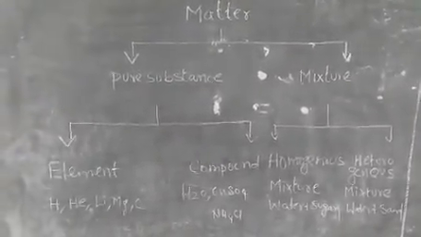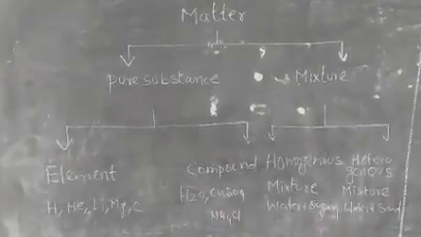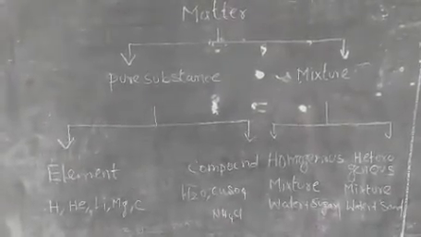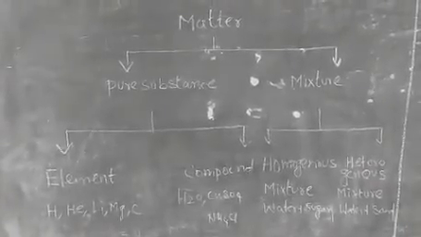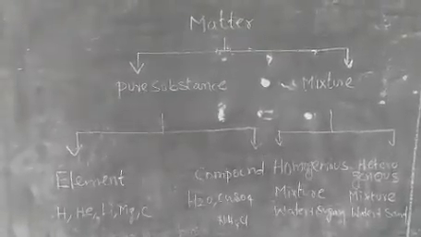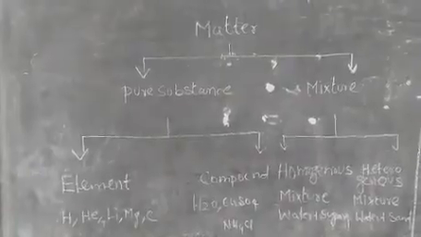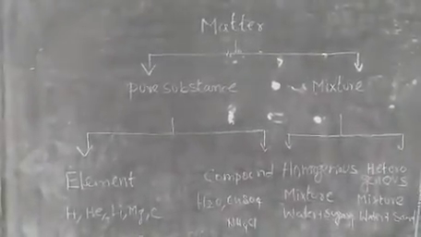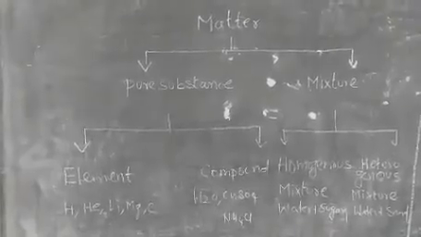So element is further classified into groups such as helium, neon, krypton, xenon. Some of the classification is s, p, d, f. So this is the classification of elements from the periodic table. Further studies we will go into later. Now we know about elements: hydrogen, helium, lithium, magnesium, carbon are examples of elements.